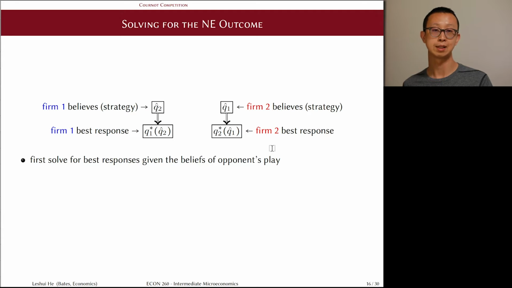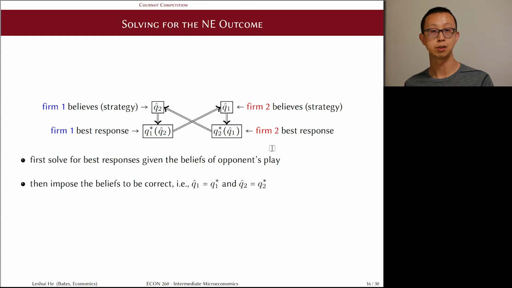We're going to follow more or less the same process as before. First, we will let the beliefs be somewhat arbitrary. And then we'll try to find the best responses for each firm given these arbitrary beliefs. This will give us a best response function that depends on the arbitrary belief instead of a fixed choice. If you think back to the coordination game in the previous video, the best response is in fact a function. If I believe you'll play new, I'll play new, and if I believe you'll play old, then I'll play old. This is a function where my strategy depends on the belief. And so here, the best response functions are just going to be slightly more complicated.